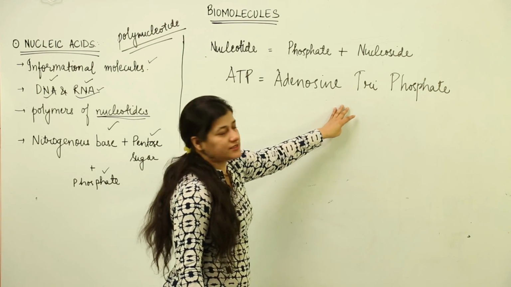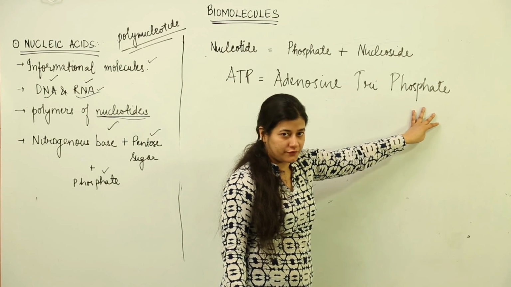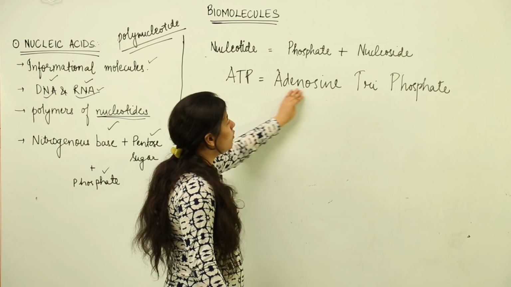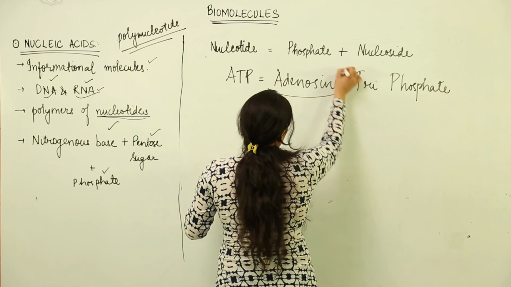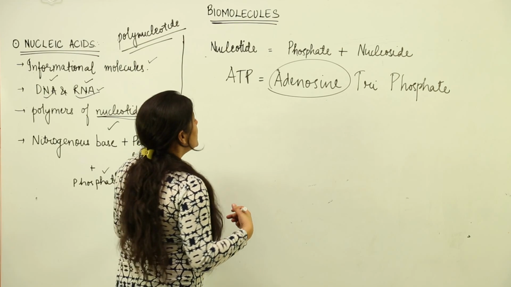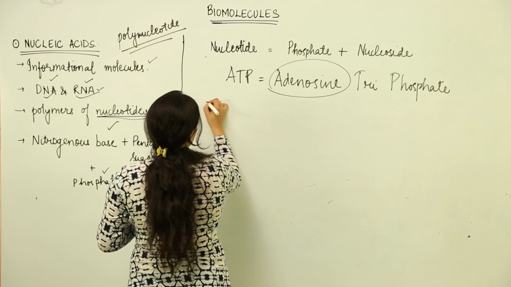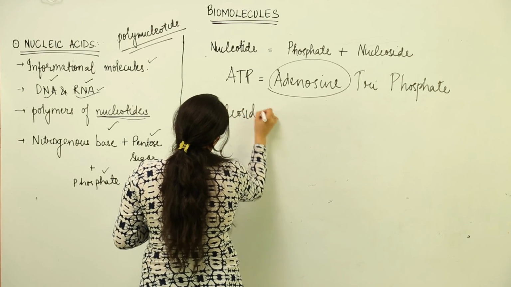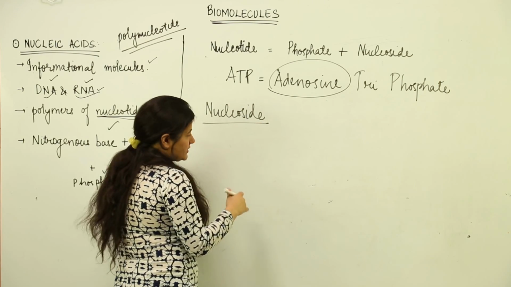As the name suggests, triphosphate, there would be 3 phosphates which would be present as a result of phosphoric acid changes. What is adenosine? When we understand adenosine, we come across other terms as well. So we have nucleosides. We were introduced to this term within this lecture only.